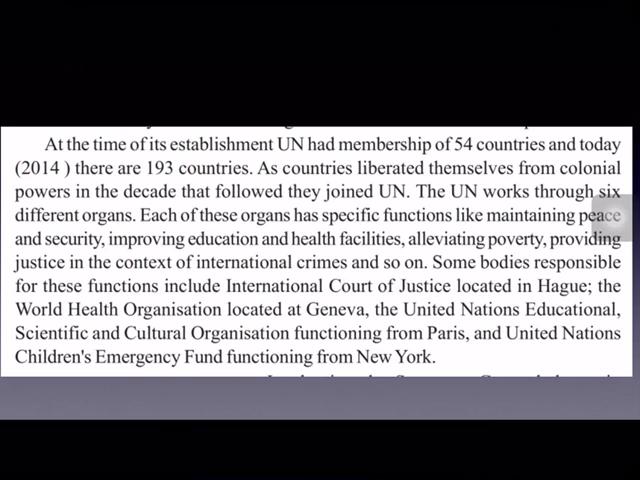And at the time of its establishment, UNO had 54 member countries. And today, as in 2014, there are 193 countries as members in UNO. And the UNO works through 6 organs. What are these 6 organs? Already I have discussed and given you the running notes in the 13th lesson of history, if you remember well. Anyway, I am repeating once again. General Assembly, Security Council, Economic and Social Council, Trusteeship Council, International Court of Justice and the Secretariat. These are the 6 organs through which the UNO functions.